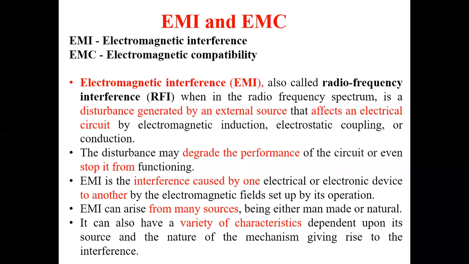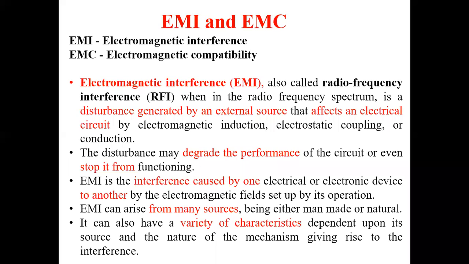So this interference may arise from many sources. It may be man-made or it may be natural. It also has a variety of characteristics depending upon its source and the nature of its mechanism. Depending upon source means whether the interference is man-made, like any oscillator which produces a signal. Because of the signal also there may be some interference.